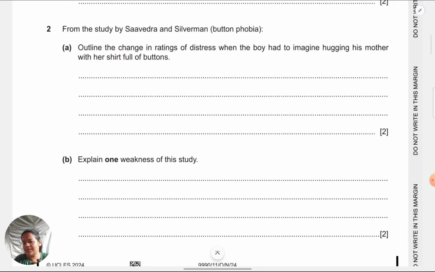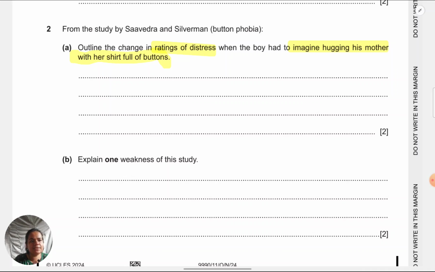Next is from the study by Saavedra and Silverman, outline the change in ratings of distress when the boy had to imagine hugging his mother with her shirt full of buttons. Whenever we do Saavedra and Silverman, I make sure to emphasize that students learn the ratings very properly, the numerical ratings, because that's asked a lot in the papers. This time they've asked for hugging the mother. Sometimes they could ask for the imagination of hundreds of buttons falling on the boy. You cannot score on this question unless you're able to give the exact number.